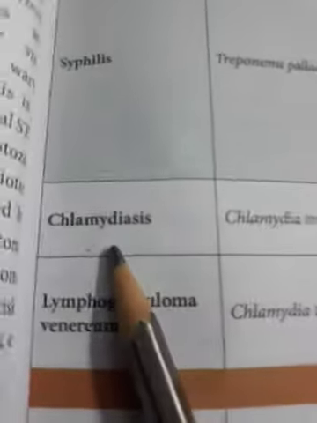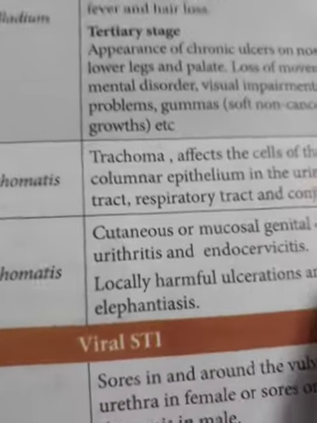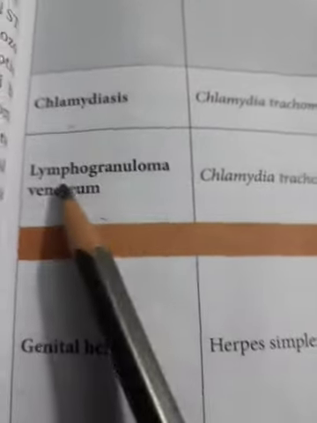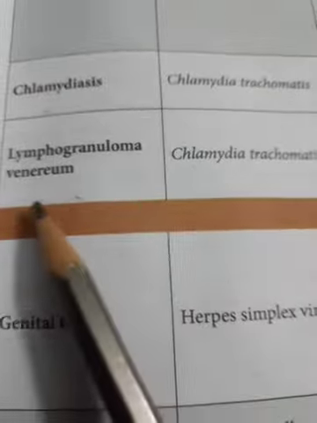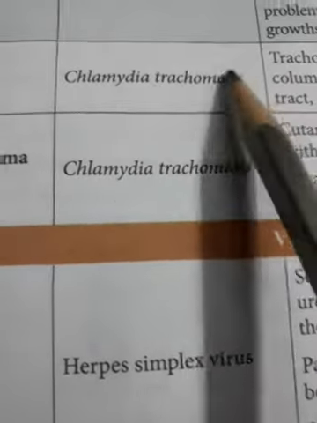Now the next one is chlamydiasis, caused by Chlamydia trachomatis. The same type of symptoms will come within 2 to 3 weeks, or up to 6 weeks, about 1.5 months. Next one, lymphogranuloma venereum, caused by Chlamydia trachomatis, the same species.